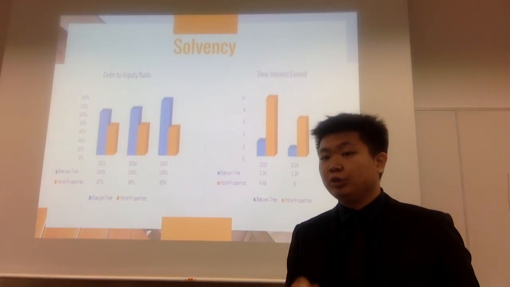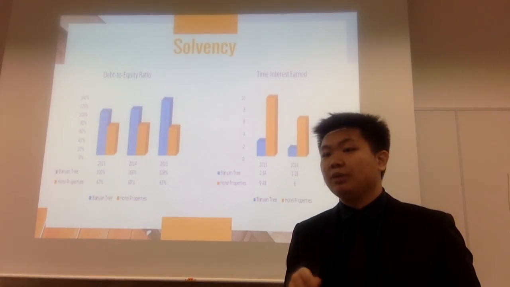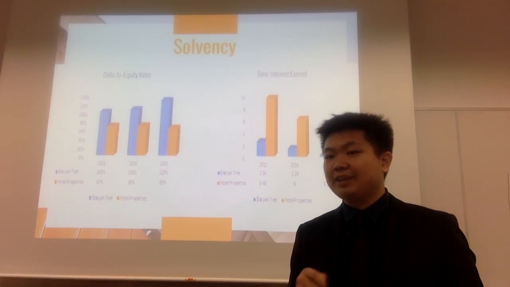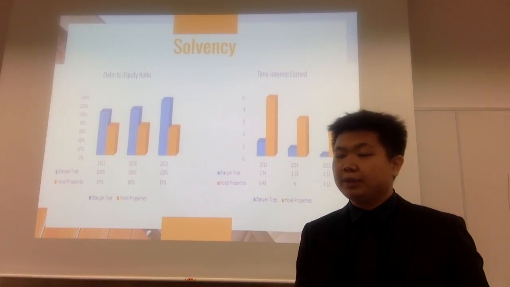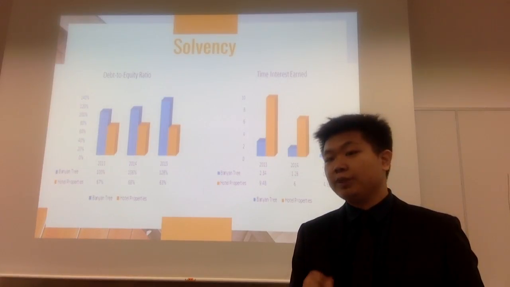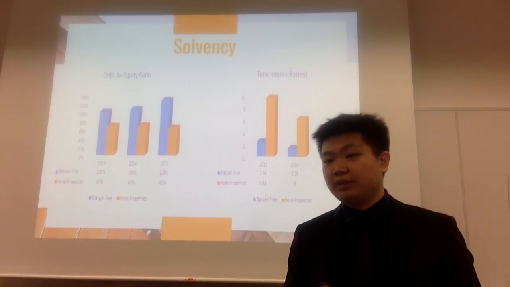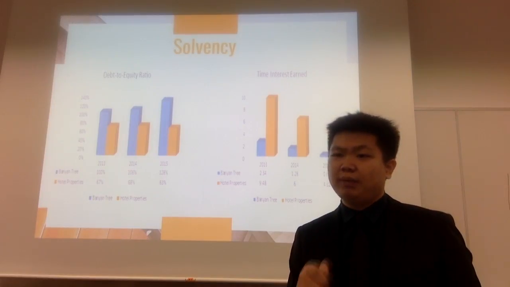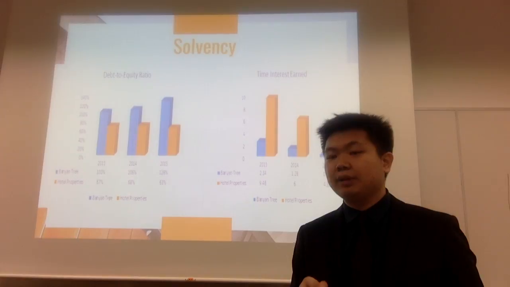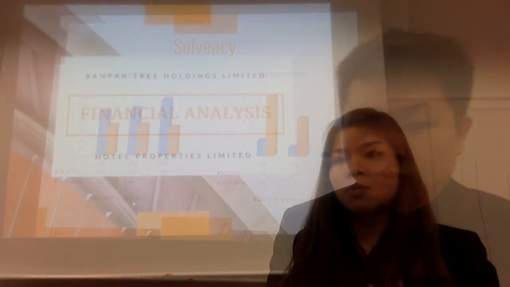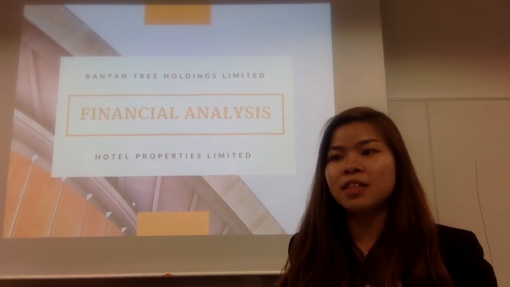Debt to equity ratio. Hotel Properties is more financially stable with a lower debt to equity ratio as there is more equity over liabilities for the company. Next, for times interest earned. In comparison, Hotel Properties is more effective in managing their interest expense and meeting their debt obligations with a higher times interest earned ratio. What about the gross profit margin and other insights?